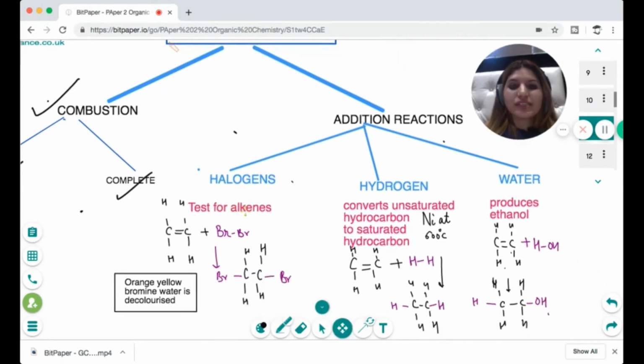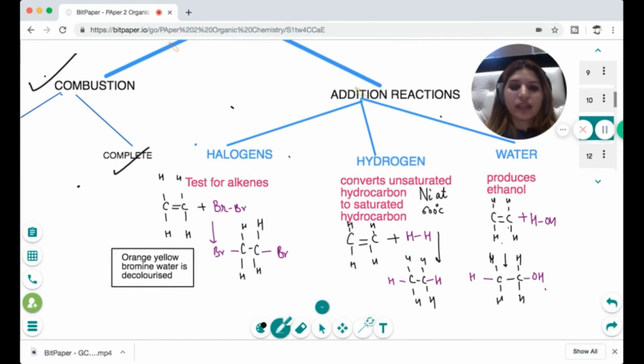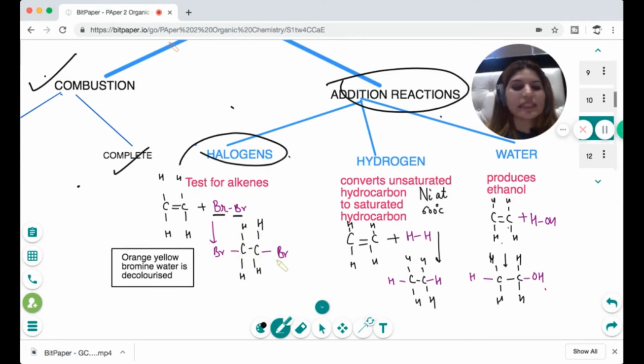Then it shows addition reactions. Now, what are the addition reactions? When you react it with a halogen, the double bond breaks into a single bond, and the two atoms attach to each side of the double bond. So when you react ethene with bromine water, this is a test to distinguish between alkane and alkene. Bromine water is orange-yellow in color, and if you pass it through alkenes, it will turn clear. So alkenes decolorize bromine water.